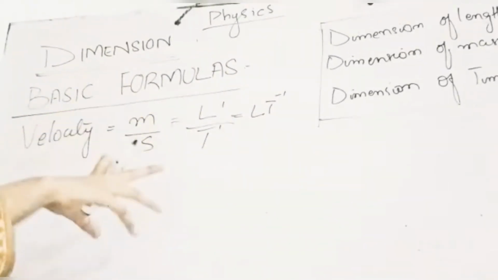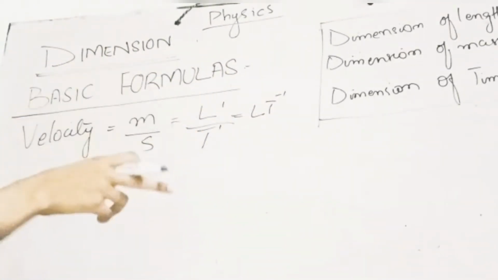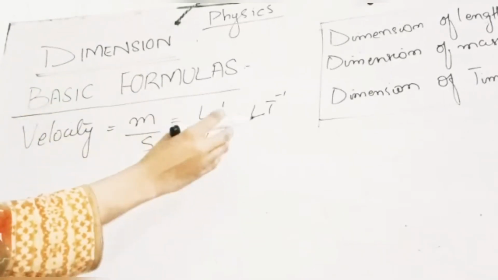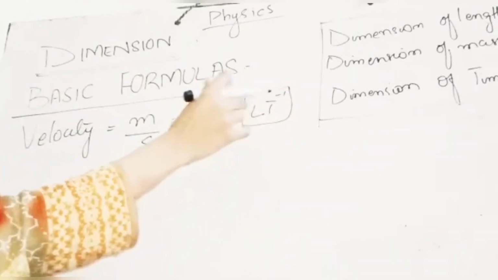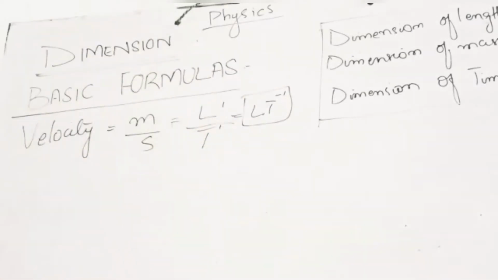When the denominator moves to the numerator, the power becomes inverse. So this will become LT power minus 1, and that is the dimension of velocity.